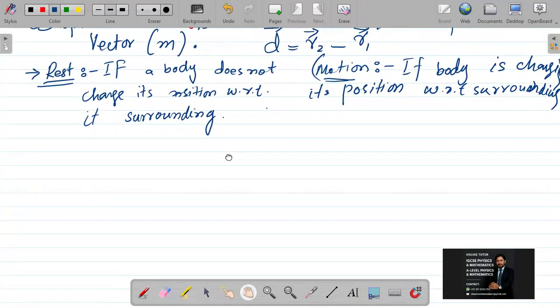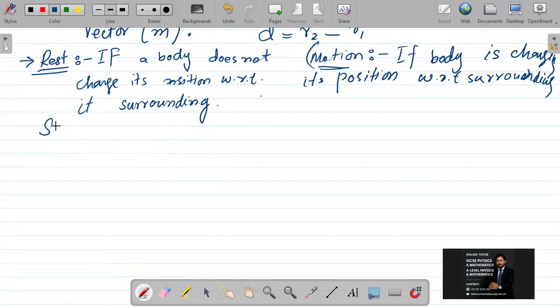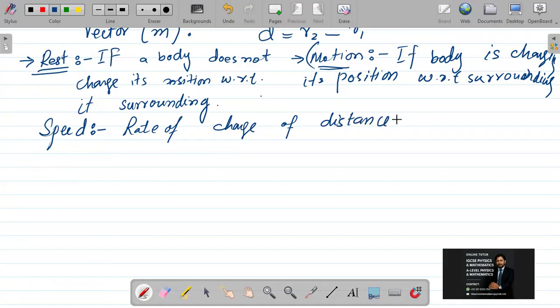Okay. After rest and motion, now I am moving towards speed. For speed, I will have to change the position, so I will have to go to the motion state. Then I will say the rate of change of distance is called speed. I can say speed is equal to distance over time. And speed is a scalar quantity.